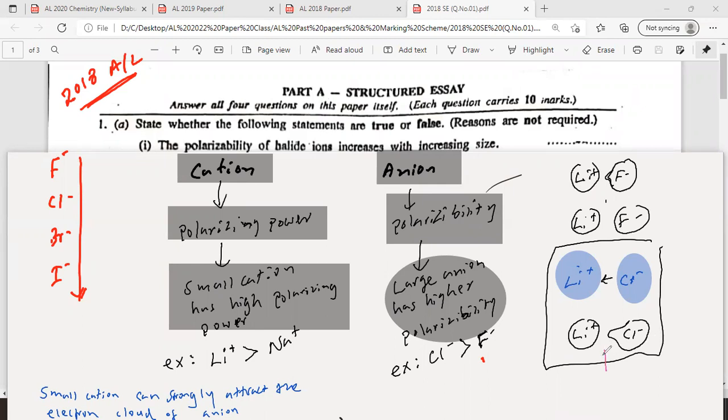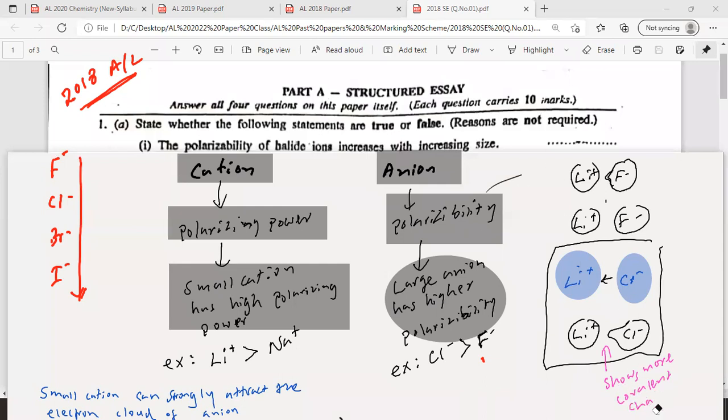LiCl shows more covalent character, because the electron cloud of the chloride ion can be attracted towards Li plus. Nothing is 100% ionic actually; an ionic compound has a certain extent of covalent character. It shows more covalent character than